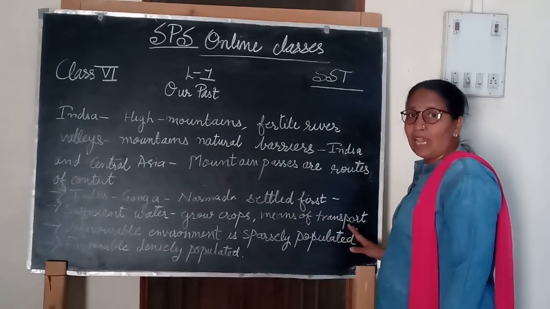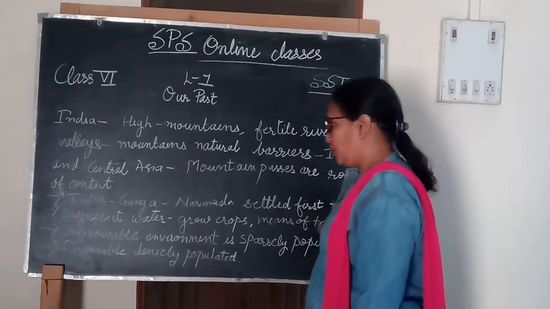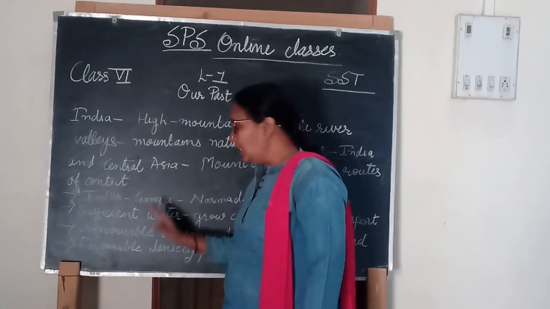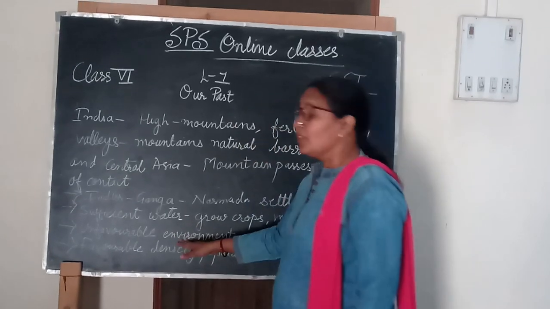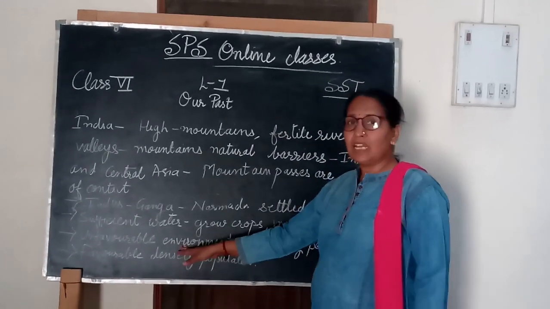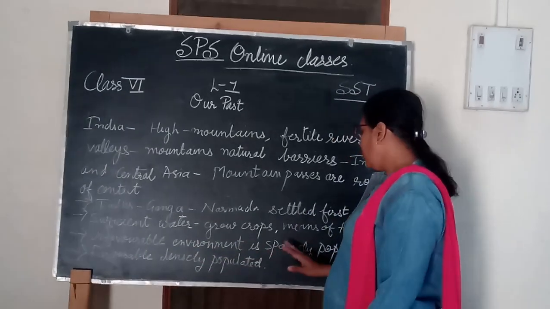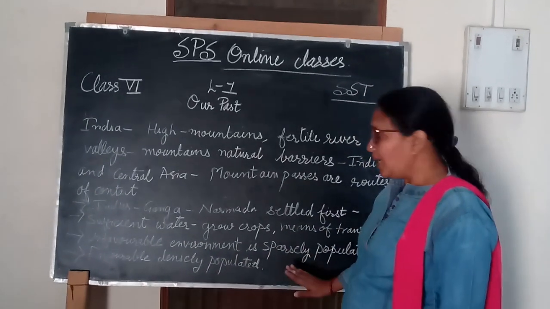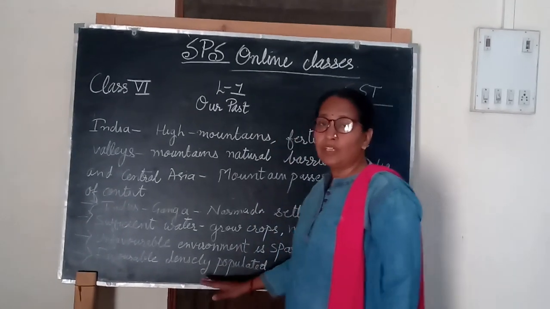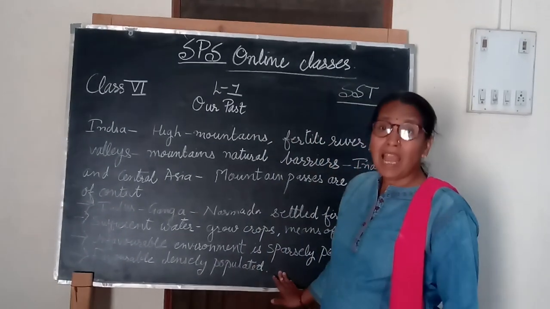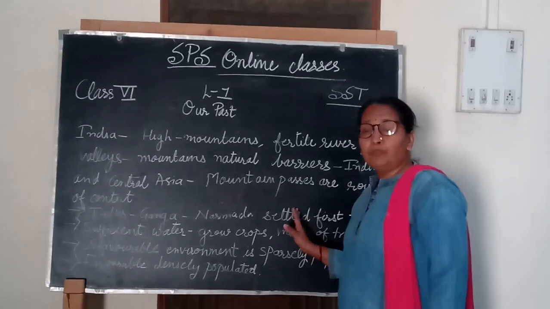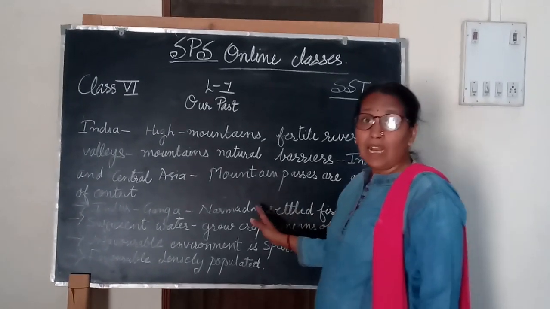Now if we look further, we find that where the climate is not favorable, the population is very less. But where the climate is favorable, the population is very high. At present also, the population around Ganga is quite high.